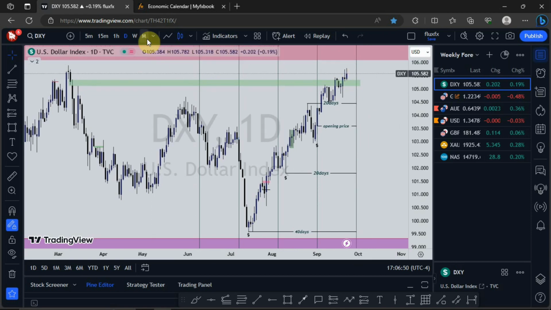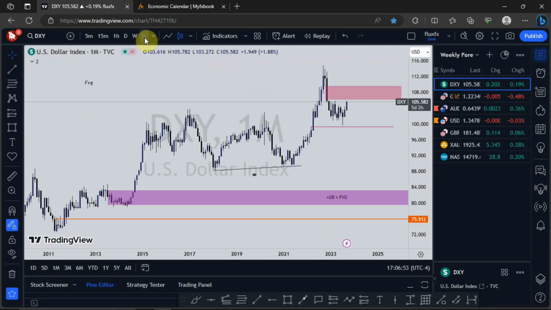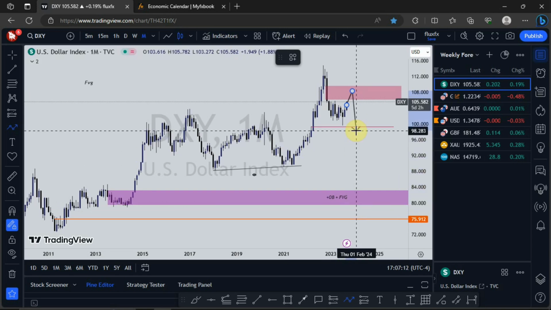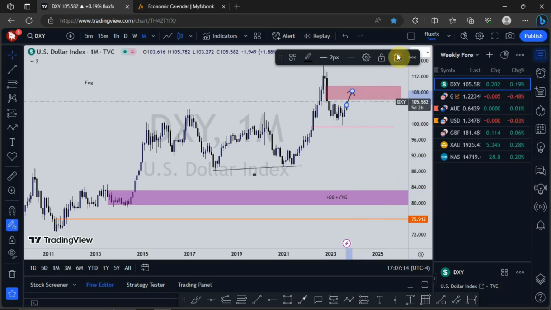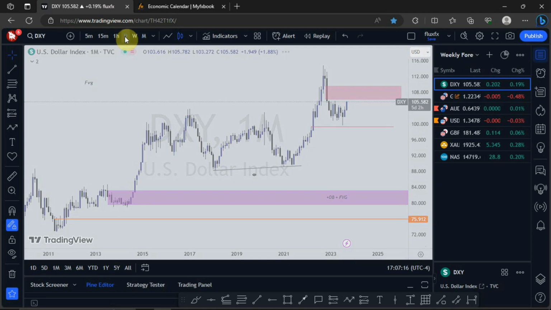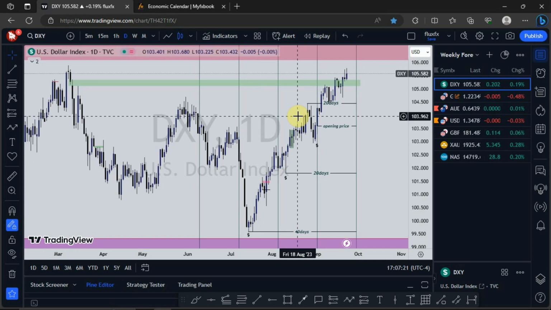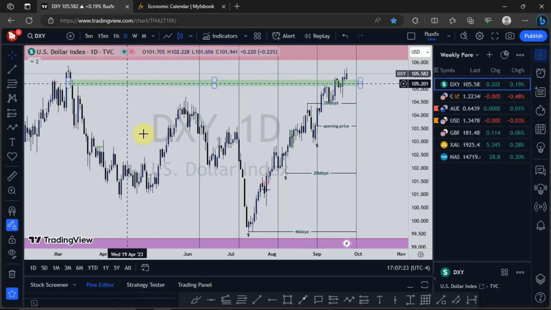But if we switch to the monthly time frame, realize that we've seen price in a consolidation for some time now. Looking at where price is headed, we are likely to see price push to fill up this fair value gap. Then we see price dropping. So price filling up into this, then I'll expect a drop. That's going to be on a long-term basis, but on a short term, that's what I've shown you on the daily time frame. I'm expecting to see this high raided, then we see what happens next. So I'm still bullish, looking for bullish prices on USD.